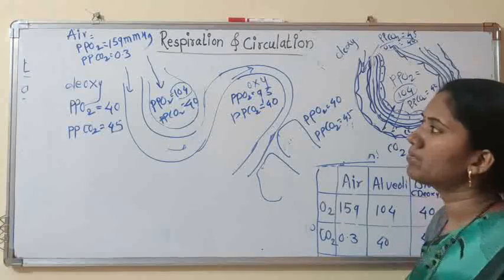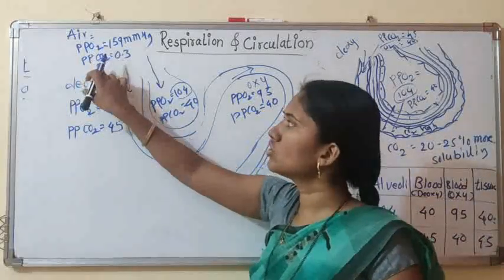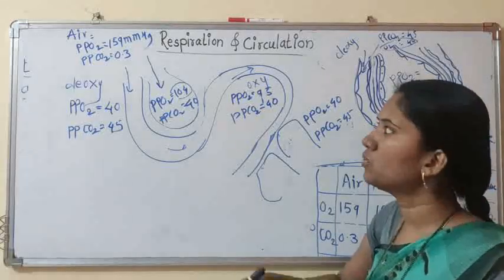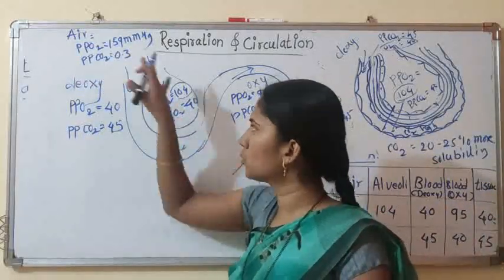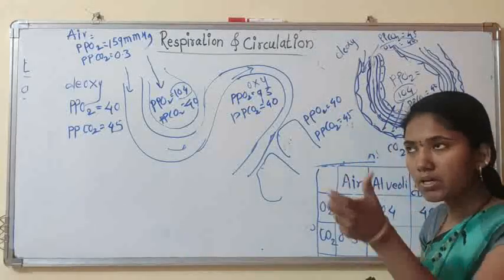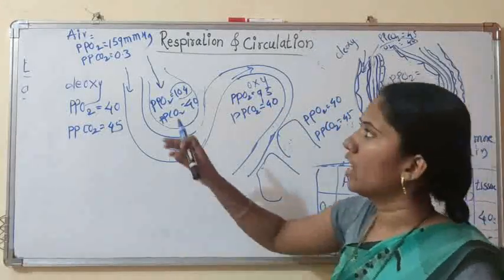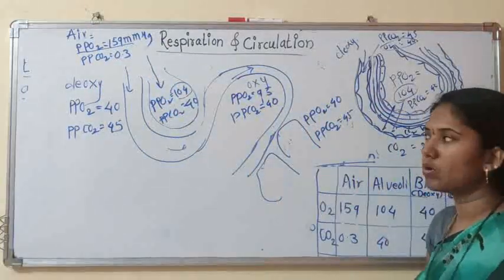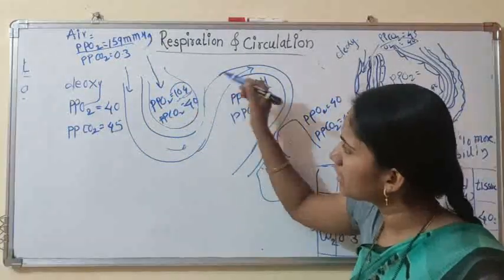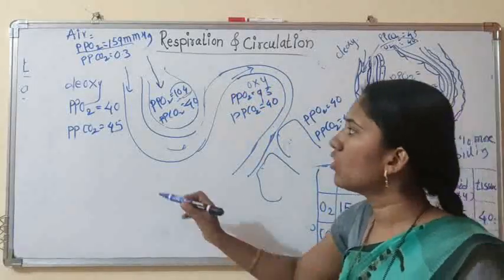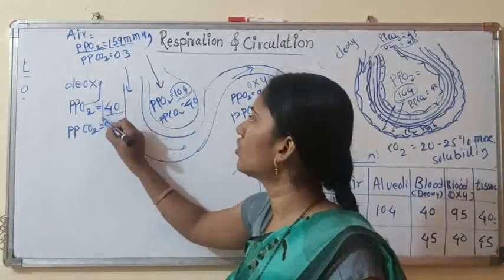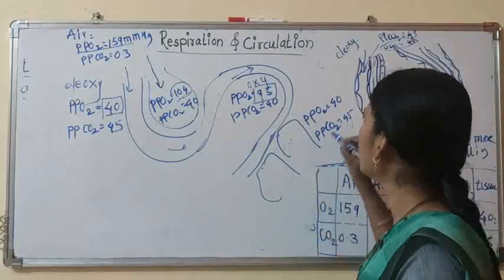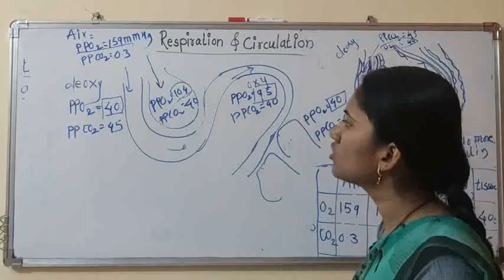Now you have to remember the concentration of oxygen and CO2 at various places. So first I am going to tell you about the partial pressure of O2 at various places. So remember in that sequence only. In atmosphere, partial pressure of O2 is 159 mm of Hg. In alveoli it is 104. In deoxygenated blood it is 40. Now in oxygenated blood it becomes 95 and in tissue once again it is 40.